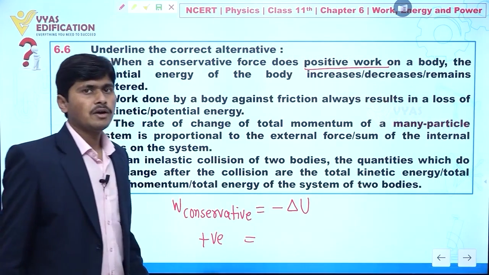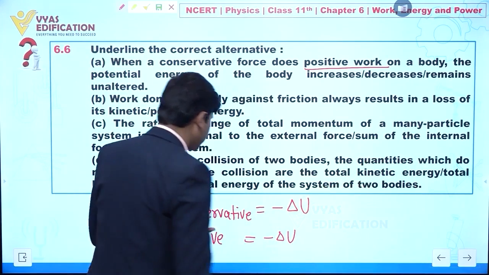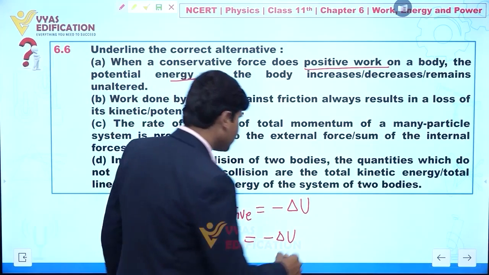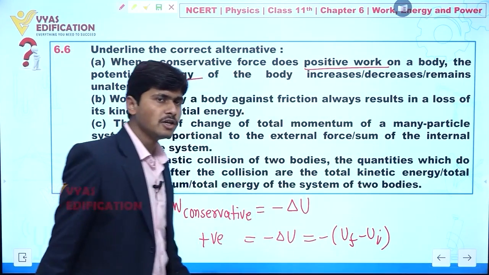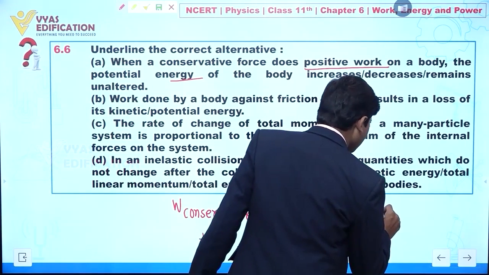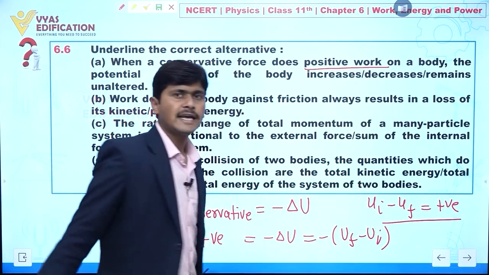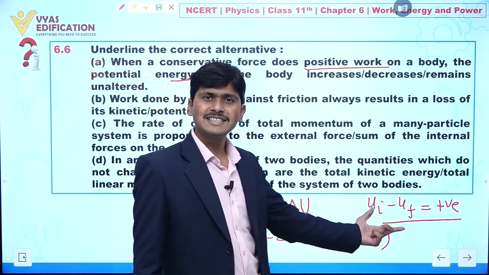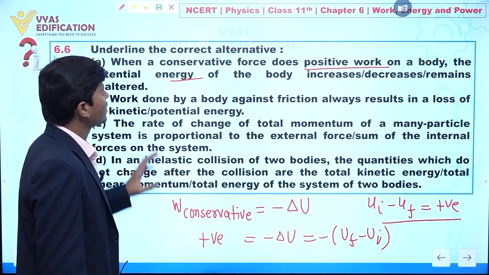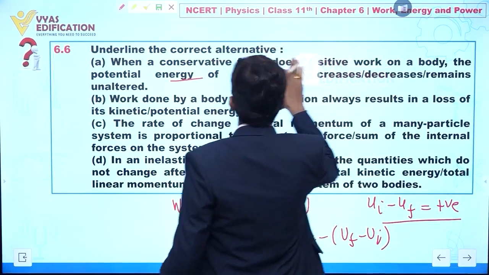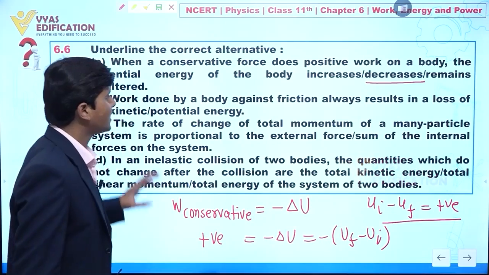So if we are talking about potential energy, definitely when work done is positive, we can write here this is equal to minus times U final minus U initial. So I can say here that U initial minus U final is positive. So directly we can say initial potential energy is more compared to the final one. It means the potential energy of the body decreases. Clear to everyone? So this one is clear.